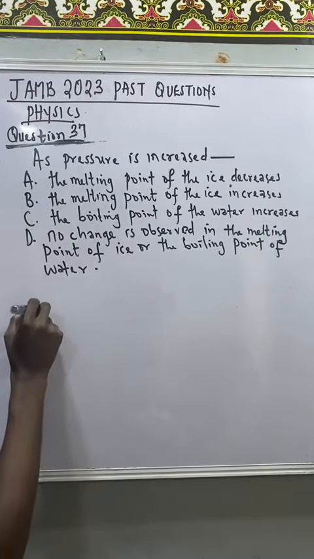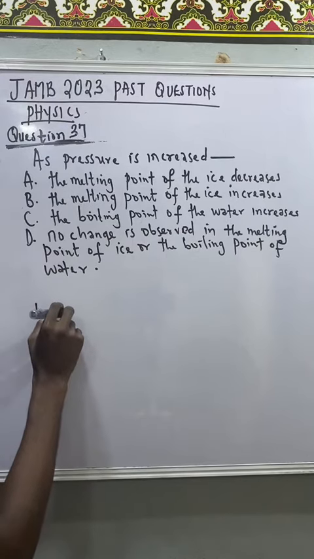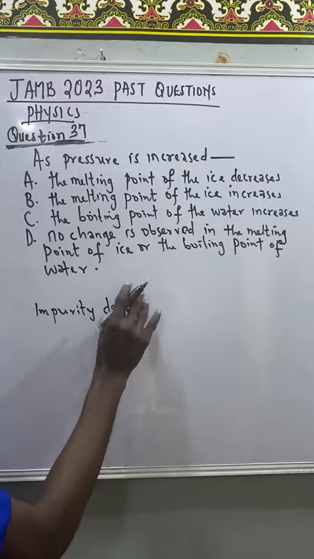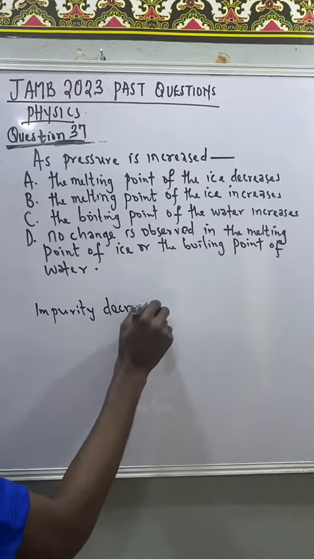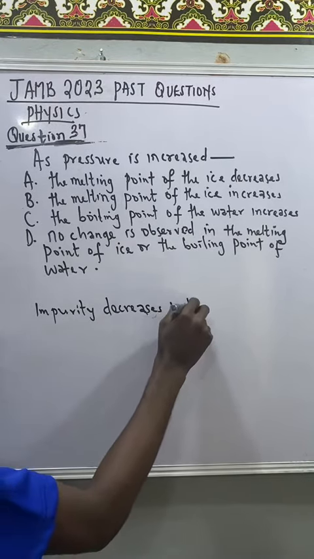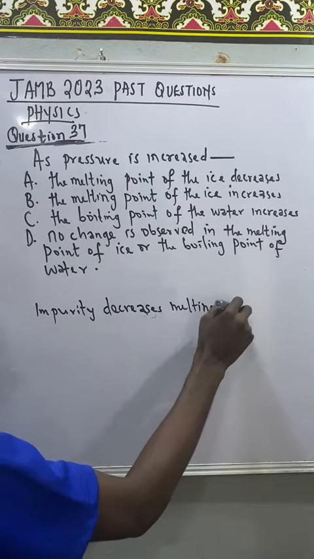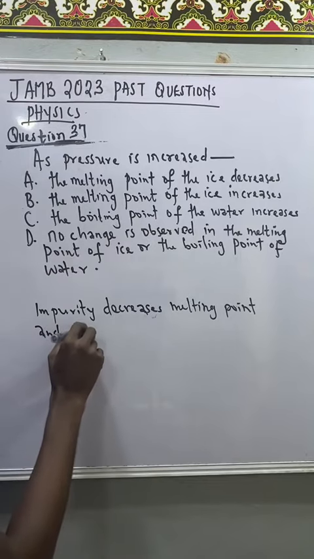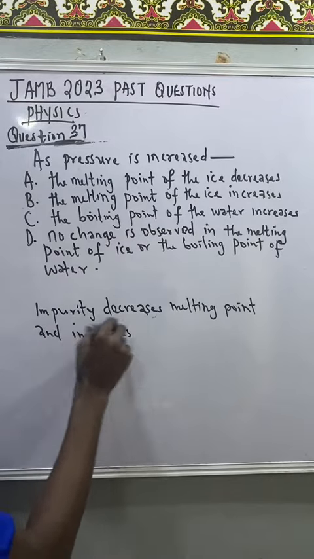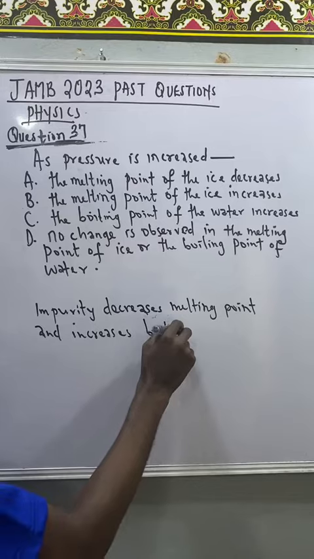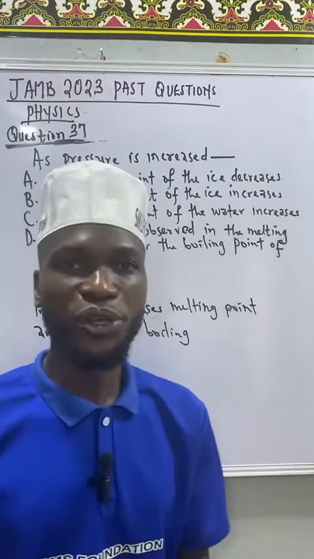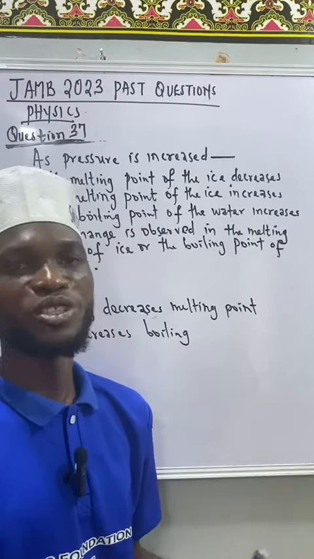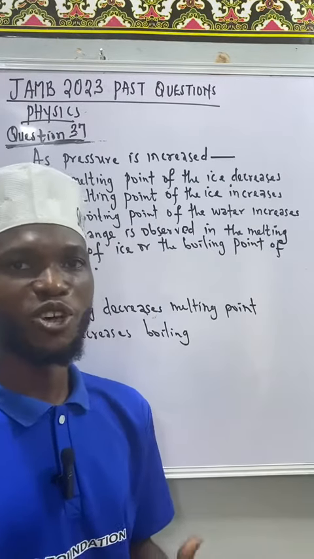So impurity decreases, or we use the language depress, decreases melting point and increases boiling point. Meaning that if we have a pure substance, the pure substance will melt at its normal melting point and boil at its normal boiling point.